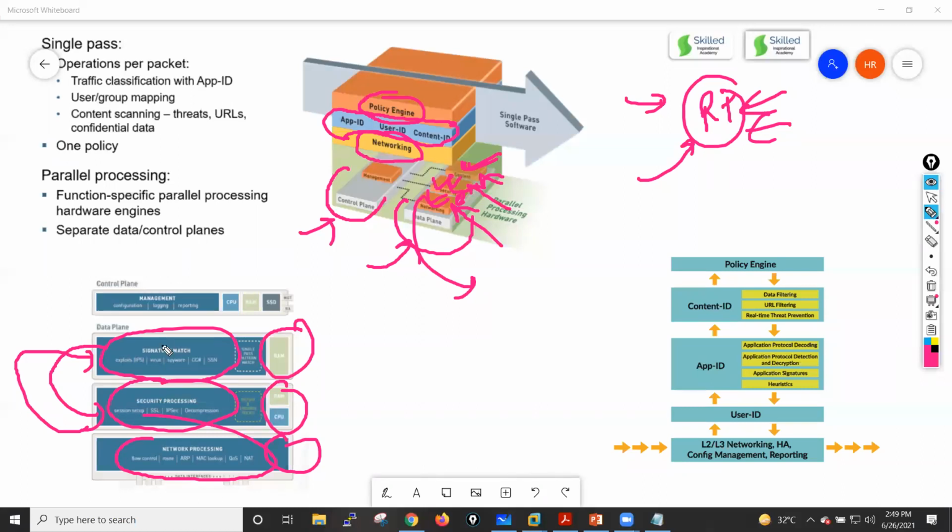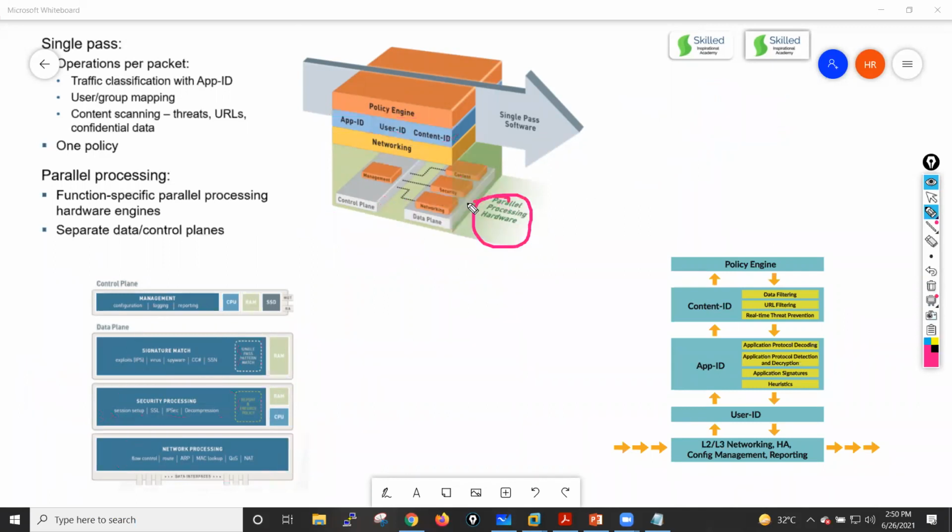Let's say your security processor becomes busy processing some packets. In that case, it will not impact anything on the networking processor, because it has dedicated resources. So they don't have this kind of resource-level dependency. That is also one of the benefits, guys. It is due to this parallel processing hardware architecture that this single pass software